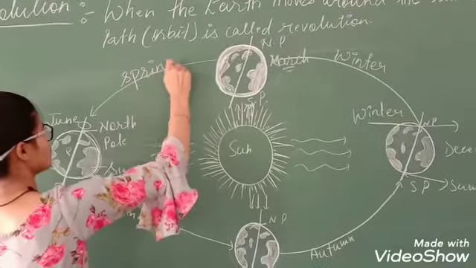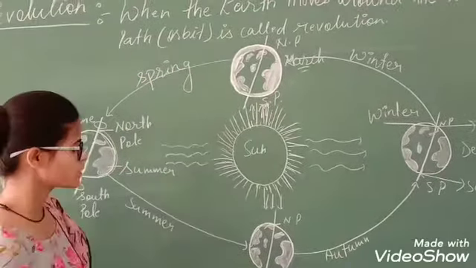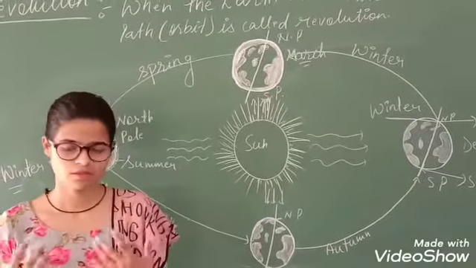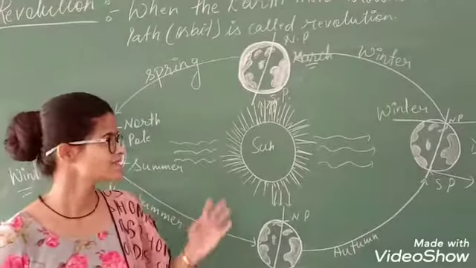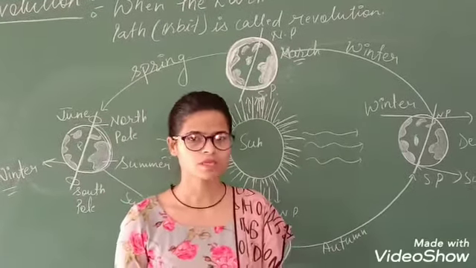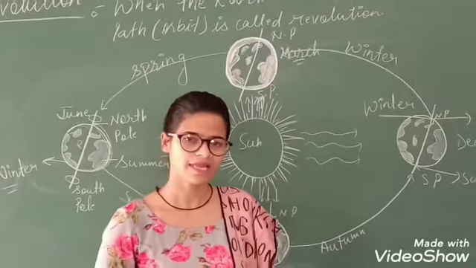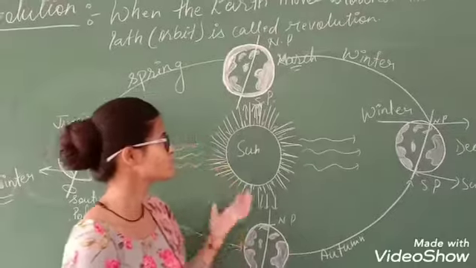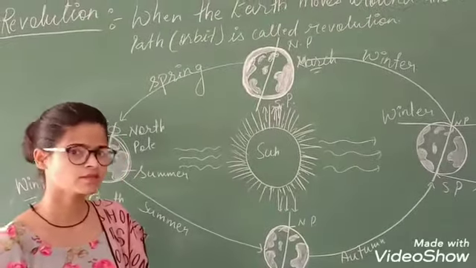Why spring? Because neither pole of the earth is experiencing direct sun rays, and days and nights are equally divided. That is why this portion will experience the spring season.